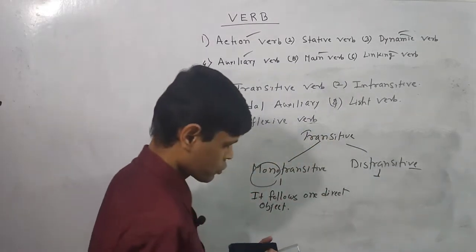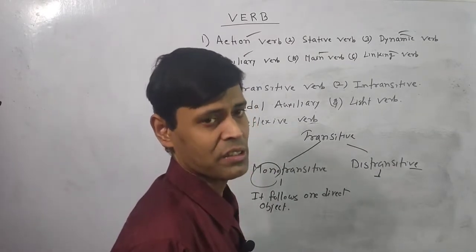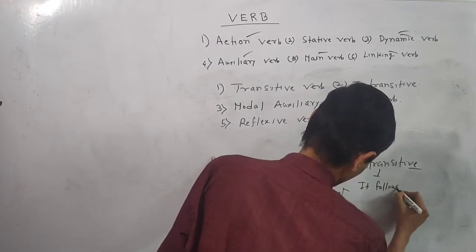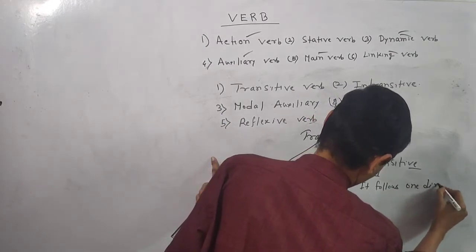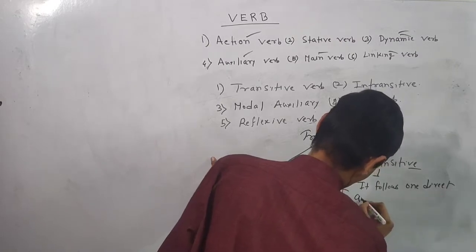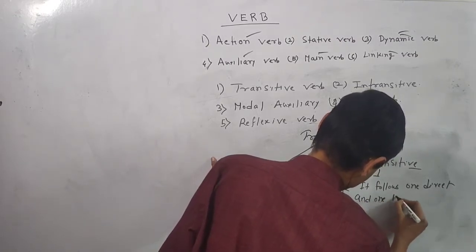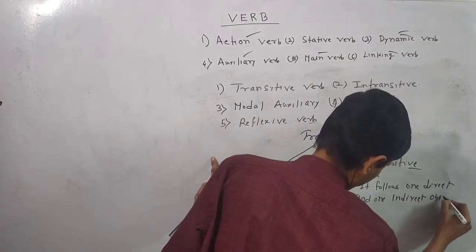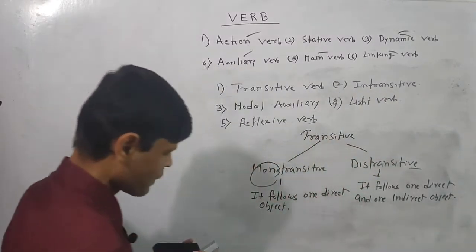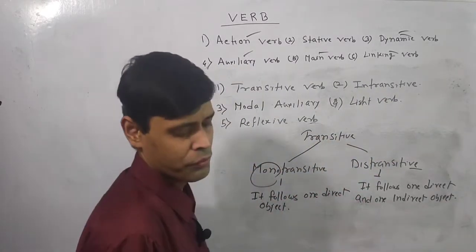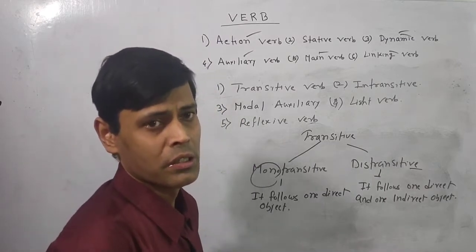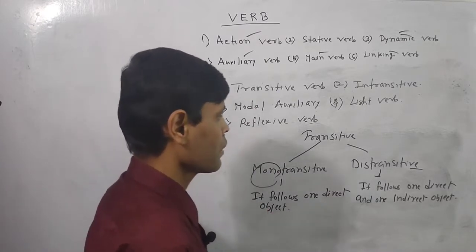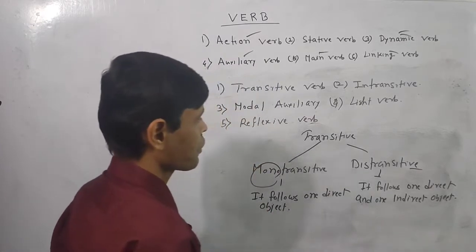Ditransitive means it follows two objects. One is direct, another is indirect. It follows one direct and one indirect object. So everything depends on the sentence construction. In English, everything depends on sentence construction. Nothing is constant. Everything is changing, ever changing, always changing. So this is the classification of transitive verb.